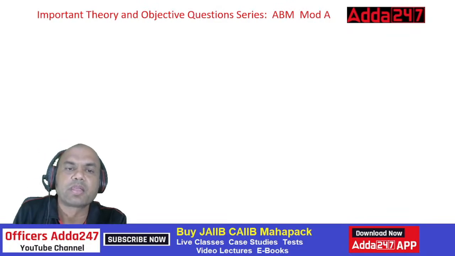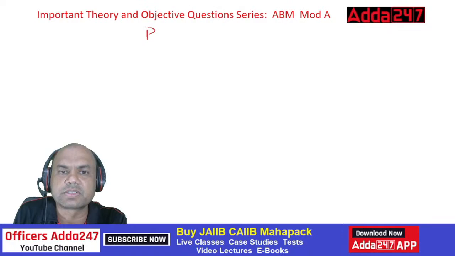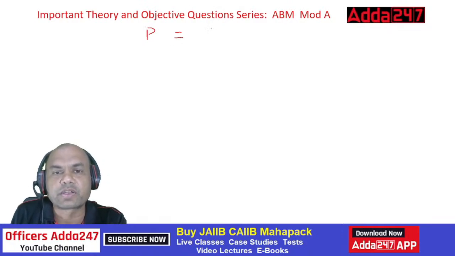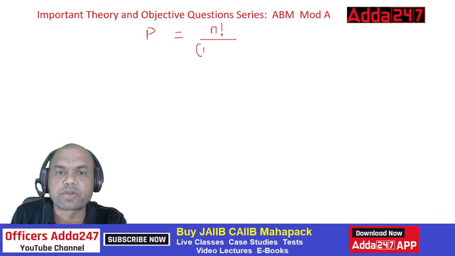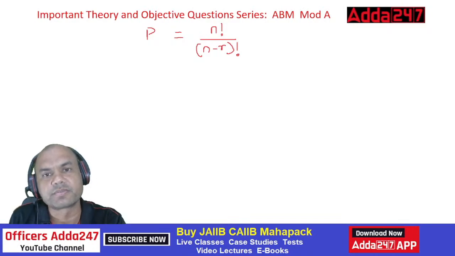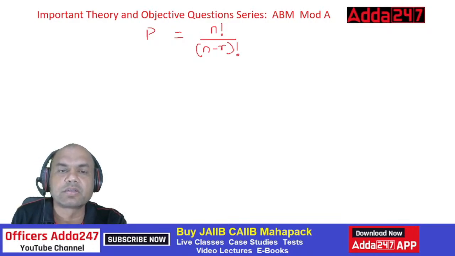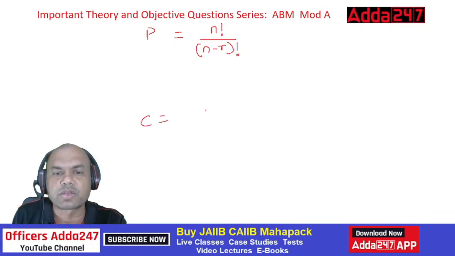See this. Permutation formula is P equals n factorial upon n minus r factorial. This is the formula for permutation. Now what is it for combination? Combination is similar to that, but with a slight difference. It equals n factorial upon, now look at this, r factorial into n minus r factorial.